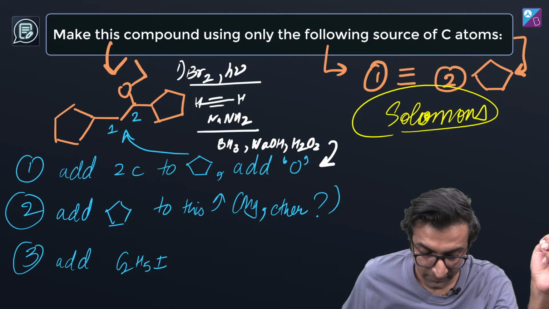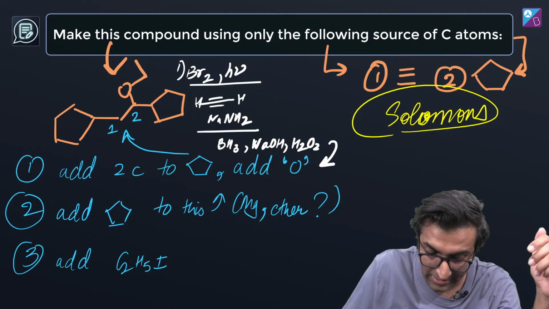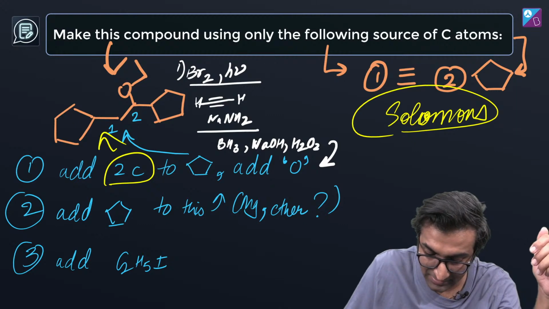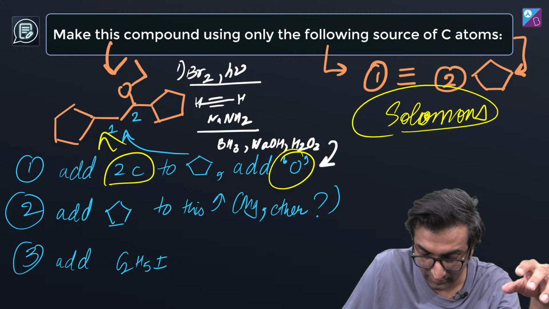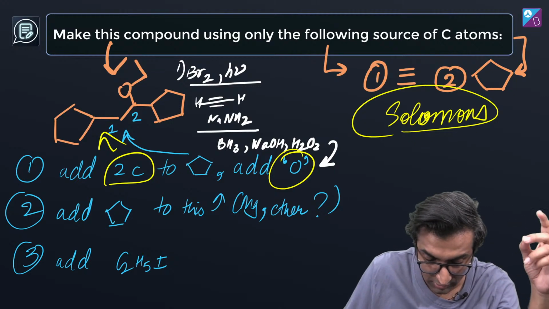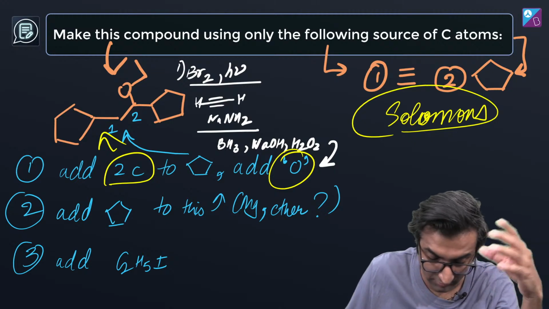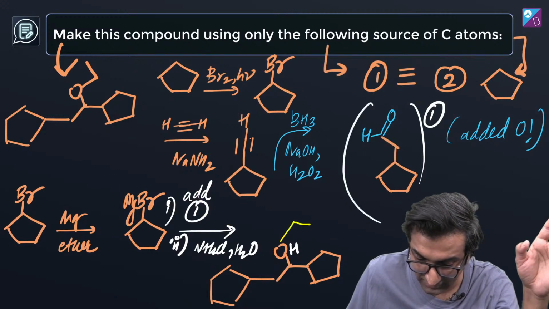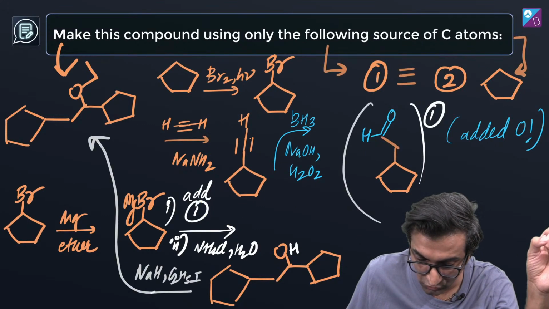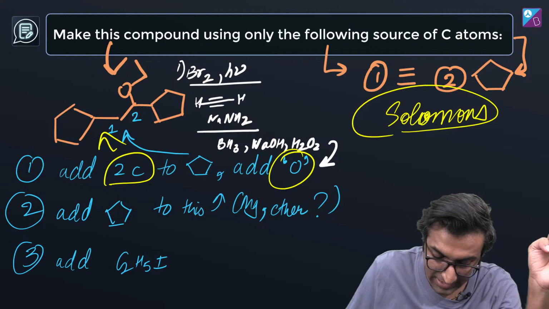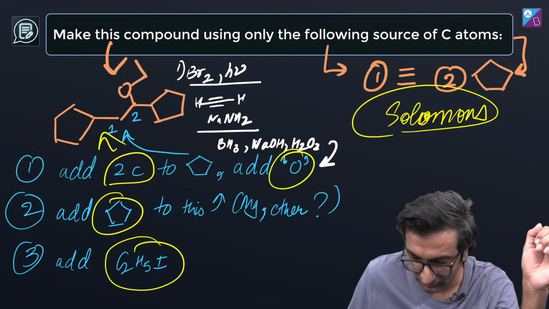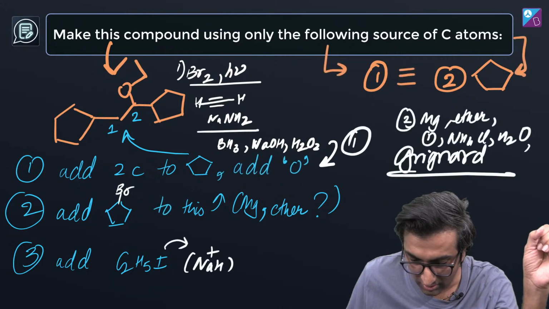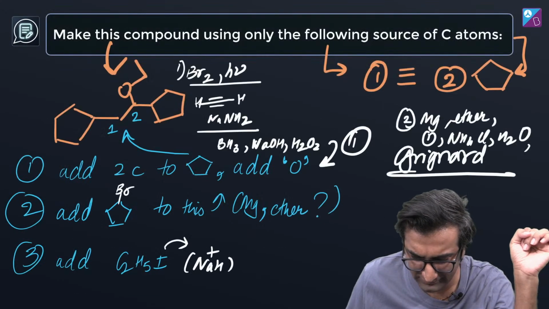All right, cool. So first step, we added a couple of carbons to this. The next step was adding oxygen, using NaNH2 and the whole HBr thing. Sorry, which was this step right here: BH3, hydroboration, NaOH and H2O2. After that, we added this using MgBr and ether. And last we added C2H5I, which gives us this. All right, cool. This is the last question.